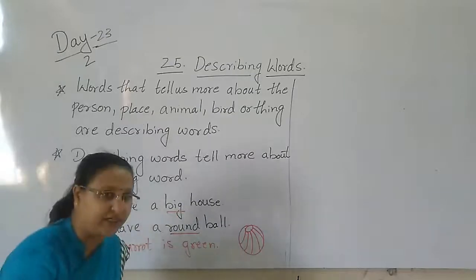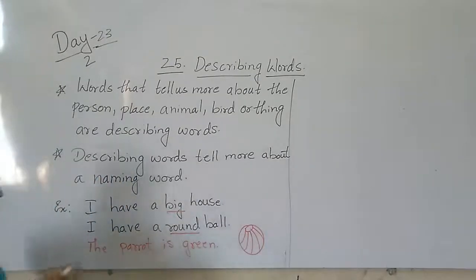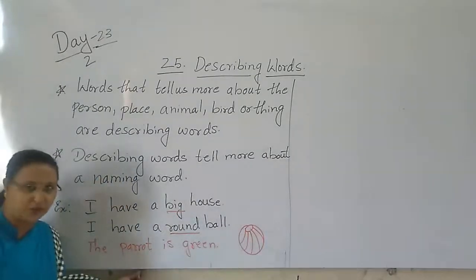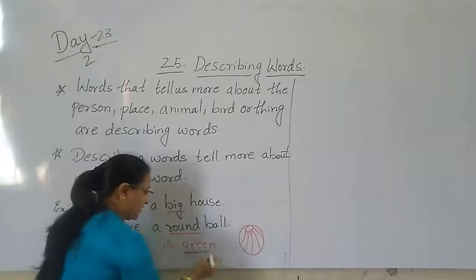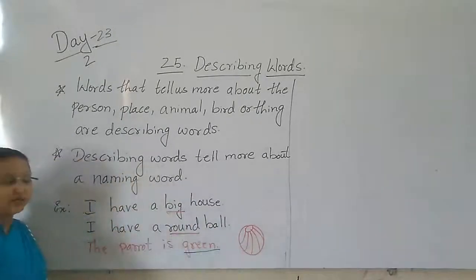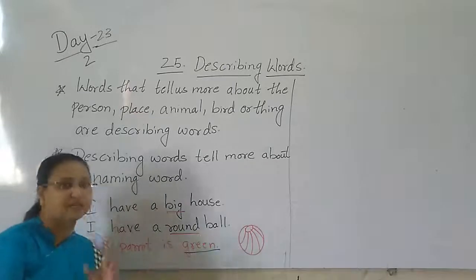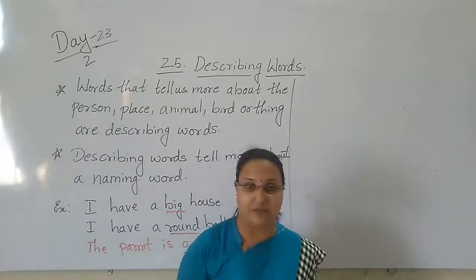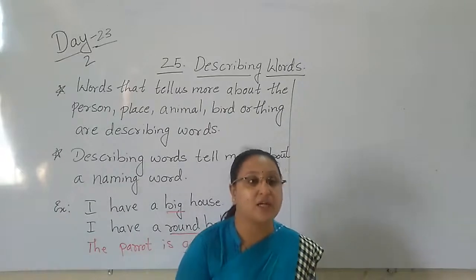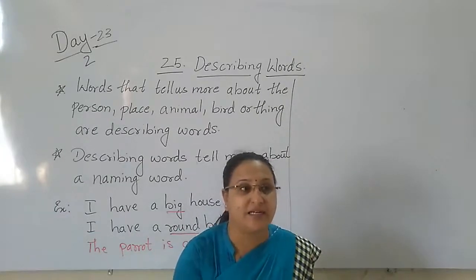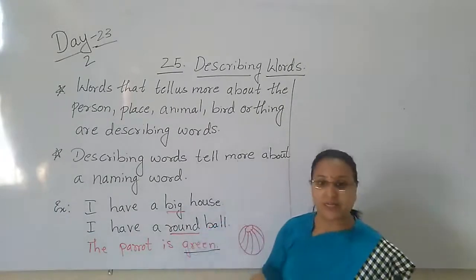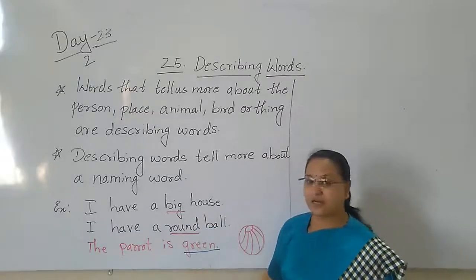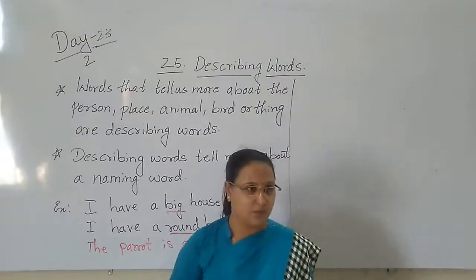Now here, children, tell me which is the describing word? Parrot? No. Green. What is the color of the parrot, children? The color of the parrot is green. So green is the describing word here.